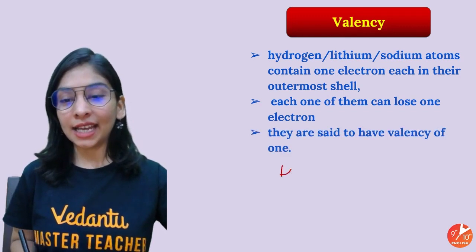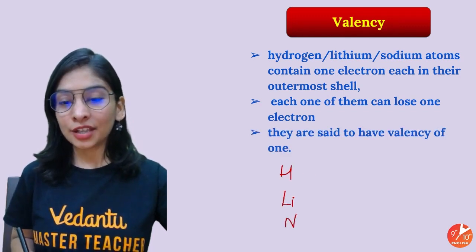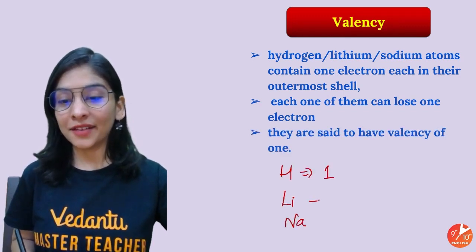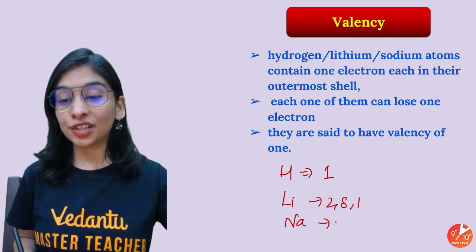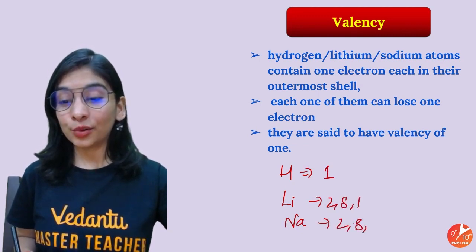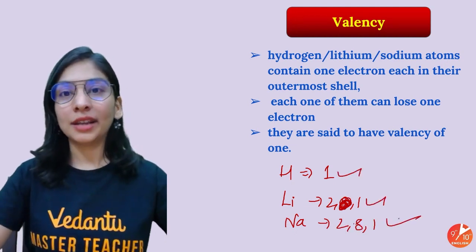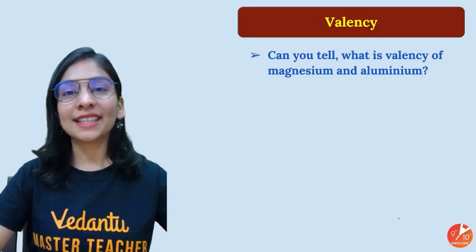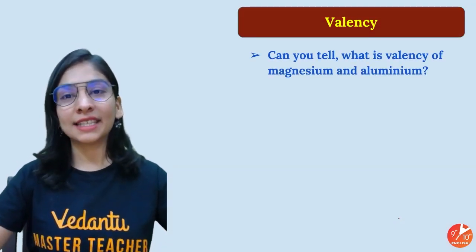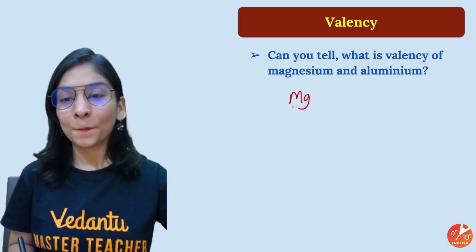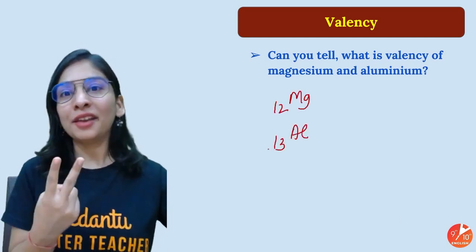If I look at hydrogen, lithium, sodium, there are some cases given. Ma'am wrote its configuration to make it easy for you. This is 2, 8, 1 and this is just 2, 1. 1, 1, 1. And I told you last shell 1 electron, valency 1. Very easy. So can you tell me what's the valency of magnesium? 12 atomic number. Aluminium, 13 atomic number. Second question of the day.